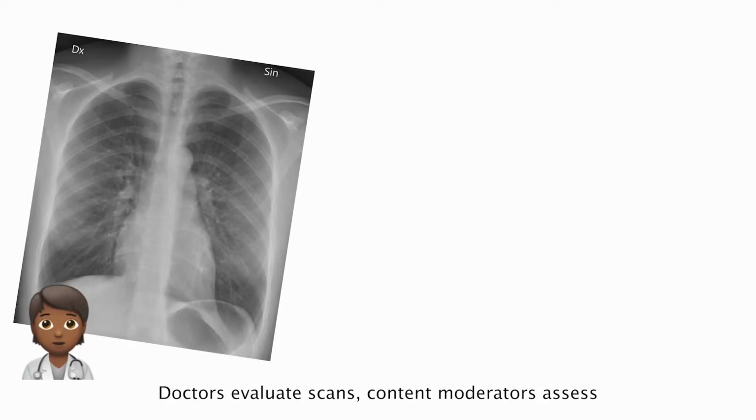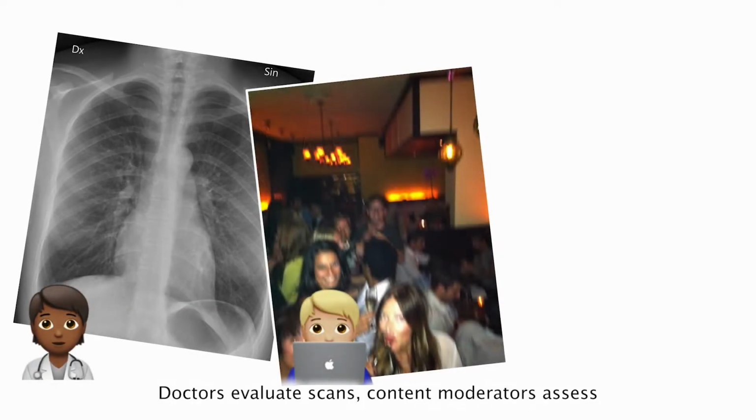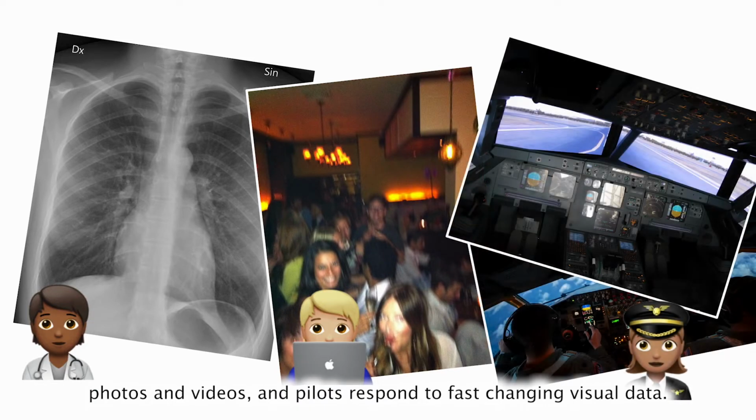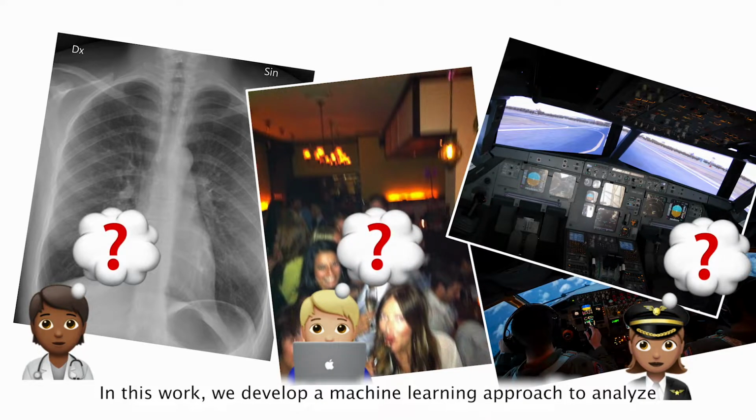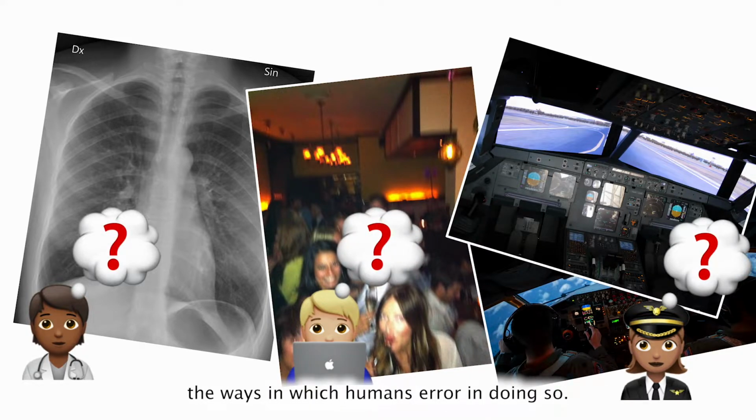People often have to analyze images in high-stakes settings. Doctors evaluate scans, content moderators assess photos and videos, and pilots respond to fast-changing visual data. In this work, we develop a machine learning approach to analyze the ways in which humans err in doing so.